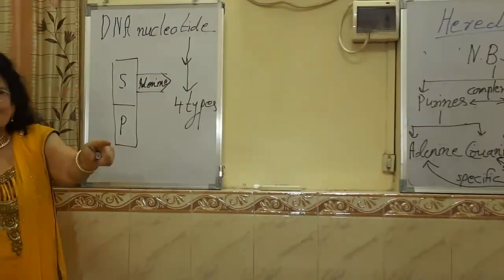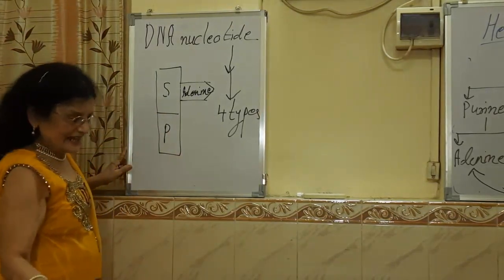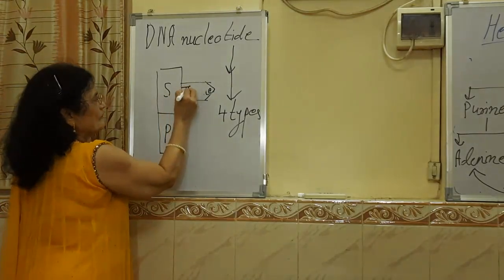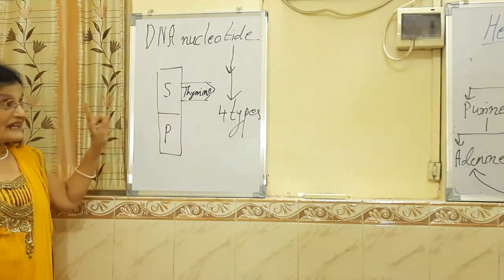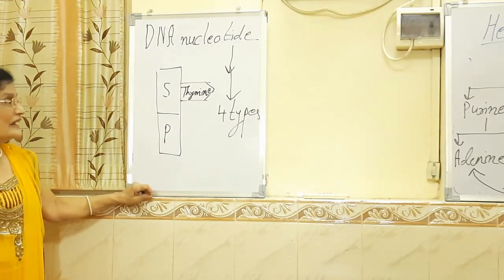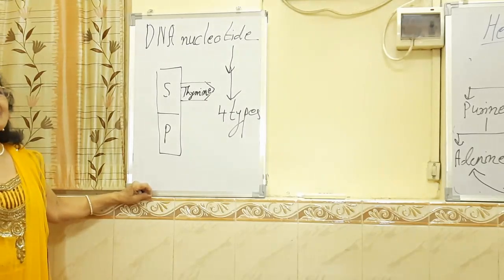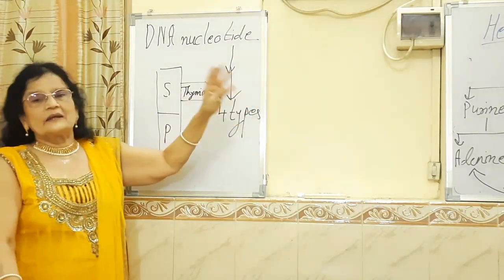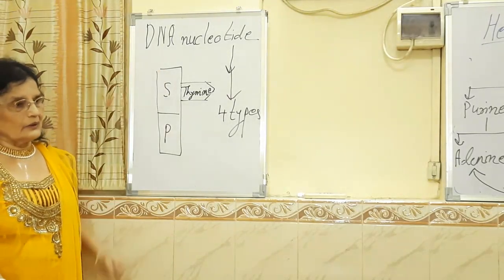Now the next question goes to you. If I say that there is thymine attached to this sugar, can you name this nucleotide? Thymine nucleotide. Very good. But louder this time so that the whole class can hear you. Thymine nucleotide. Very good. So, students, there are 4 types of nucleotides in case of DNA molecule.